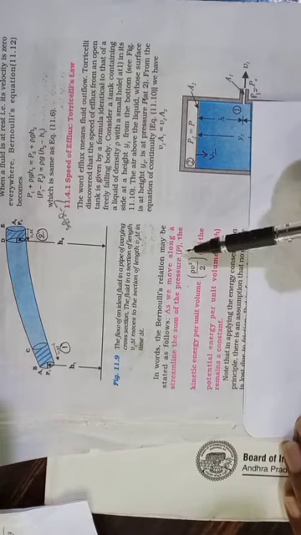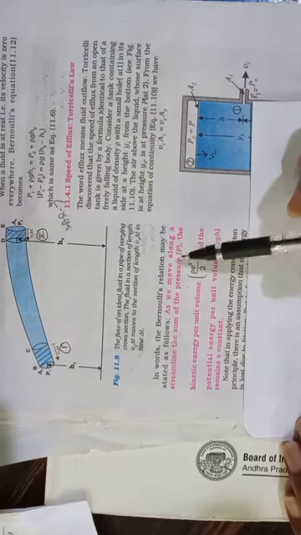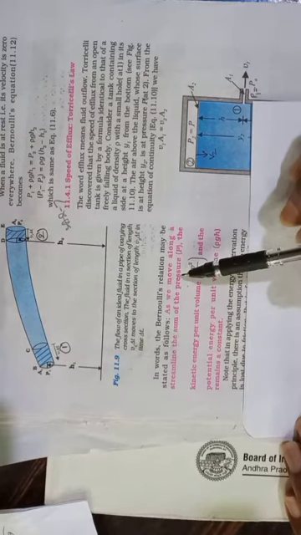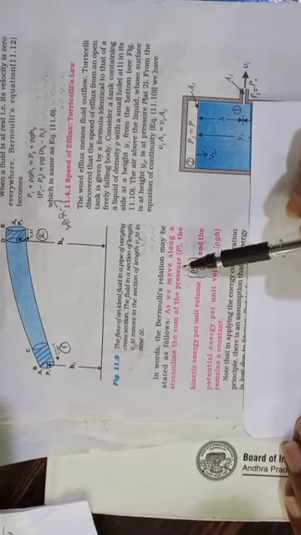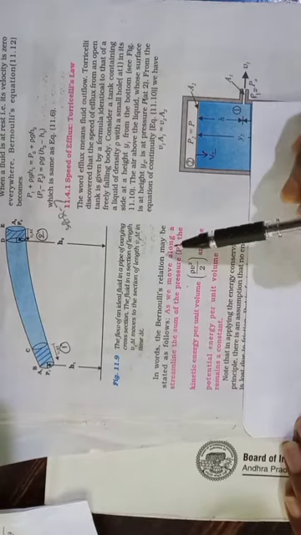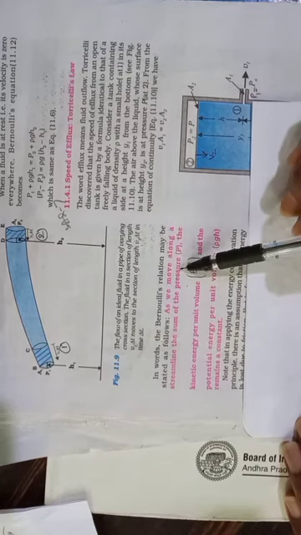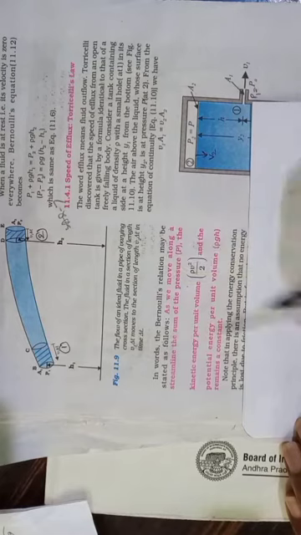You did not hear the word pressure energy so far. That's why just pressure is mentioned here. Actually this is pressure energy per unit volume, and I will show you now whether this is pressure energy per unit volume or not.